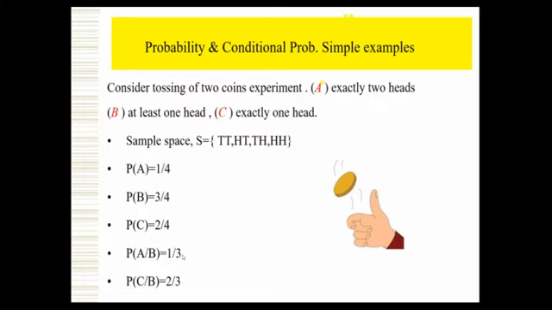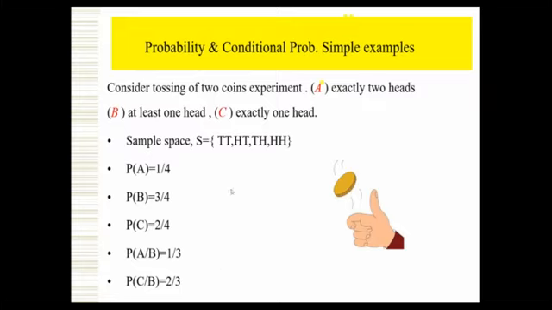So 1 by 3 is the required probability. No need to go for the formula P of A intersection B by P of B and all those things. Directly, the denominator value is the number of elements in B. How many elements in B? At least one head means 3 elements: HT, TH, double H. Out of 3 elements, how many possibilities of getting exactly two heads? Numerator value only one, double H. So 1 by 3 is the required probability. Just within seconds we can find it. No need to use the conditional probability formula step by step. In competitive exams, we can apply it directly like this.